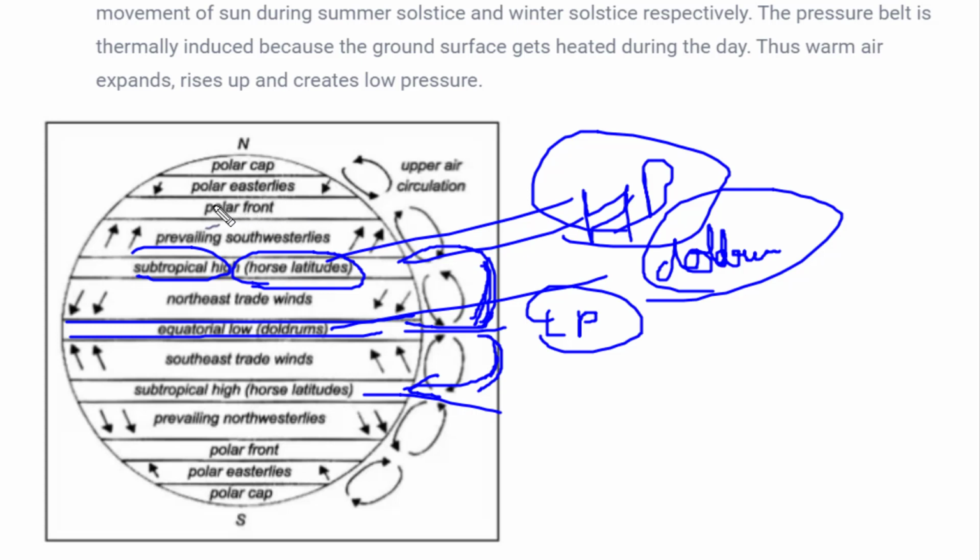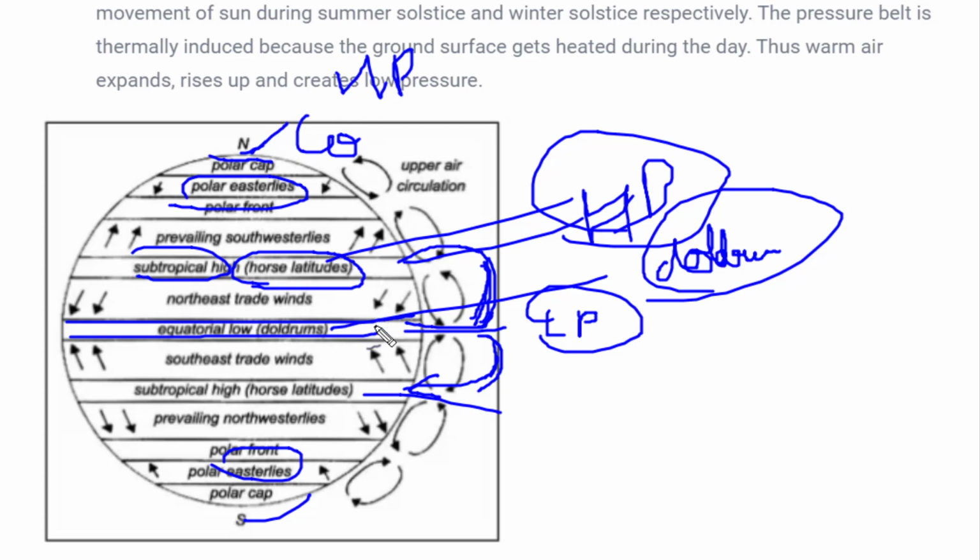So at this polar front, what happens, the air from the poles comes. What type of air would be there at the poles? It will obviously be cold air. Cold air is present near the poles because it received the least amount of heat energy from the sun. Since it received the least amount of the sun's energy, over here the area would be cold and the air will be cold. That's why over here the belt would be a high pressure belt.